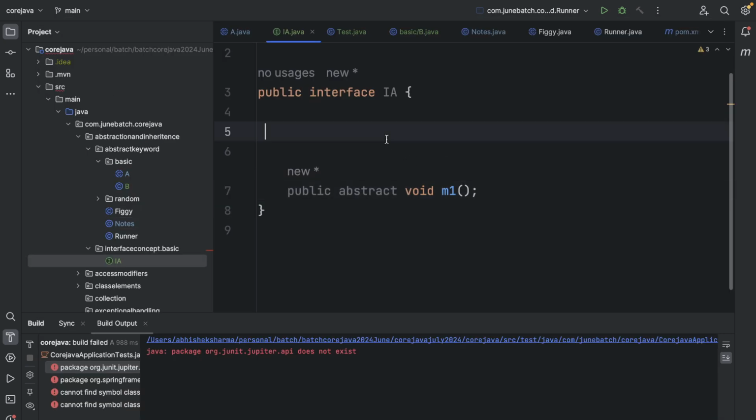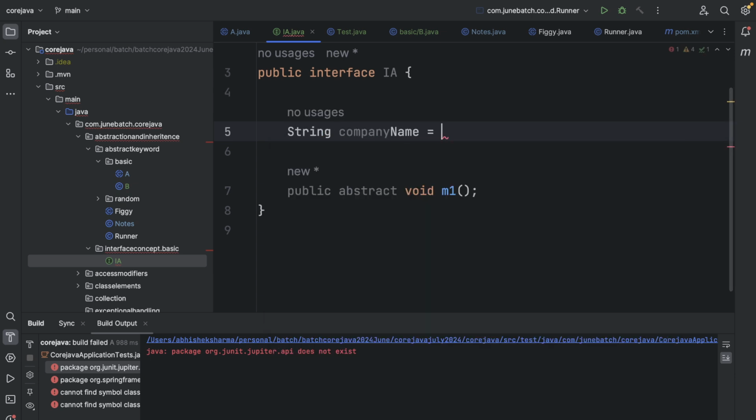Let's again go to our interface, and if I write this integer or string company name, let's say Google, right? So whether I write this or I write public, static, and final, see again, this thing is grayed out, right?